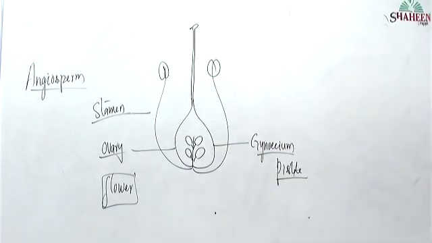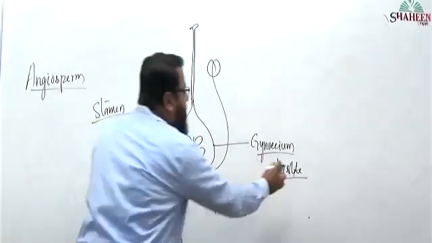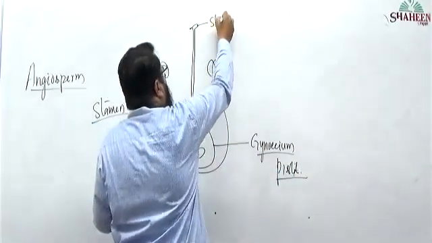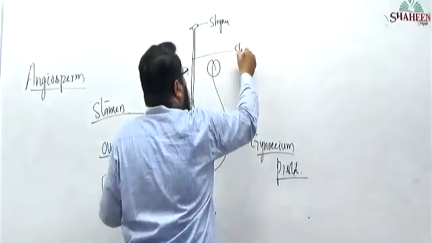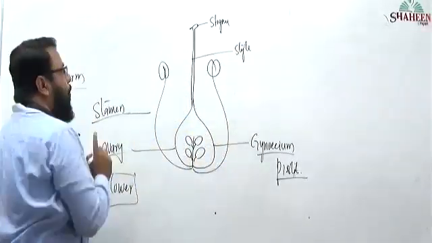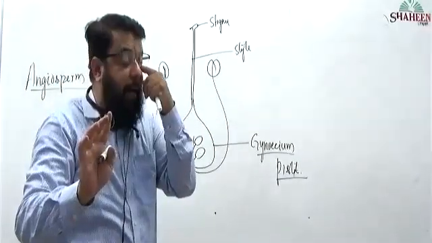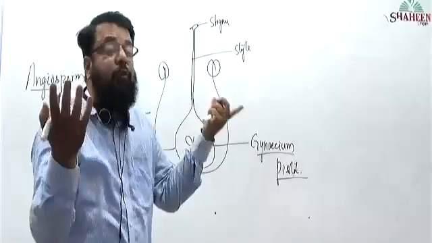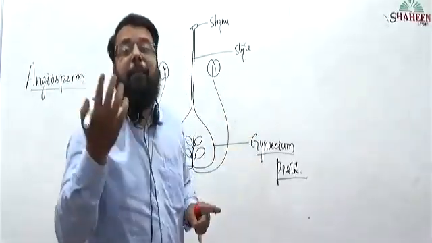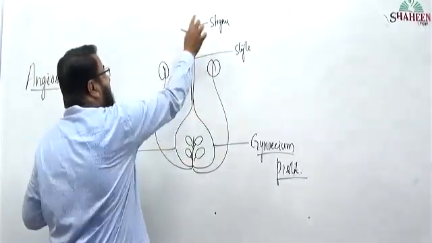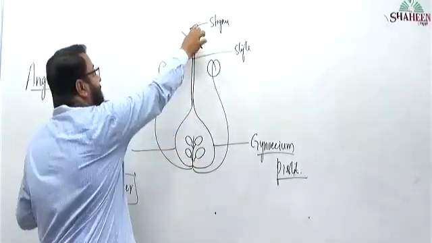Remember, pistil will have 3 parts. What are the 3 parts of pistil? One is stigma, another is style, and the last part is ovary. Female reproductive part in the flower is gynoecium, made up of 3 parts: ovary, style and stigma.